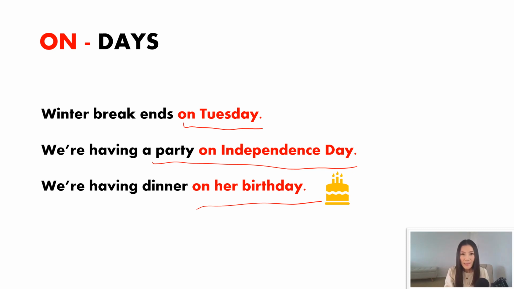So when we talk about days, a lot of people just think of days of the week, like Monday, Tuesday, Wednesday, but it can be on Independence Day, on Valentine's Day, on Christmas Day, so any holidays, or let's say on her birthday. So days, we're going to also use the preposition on.